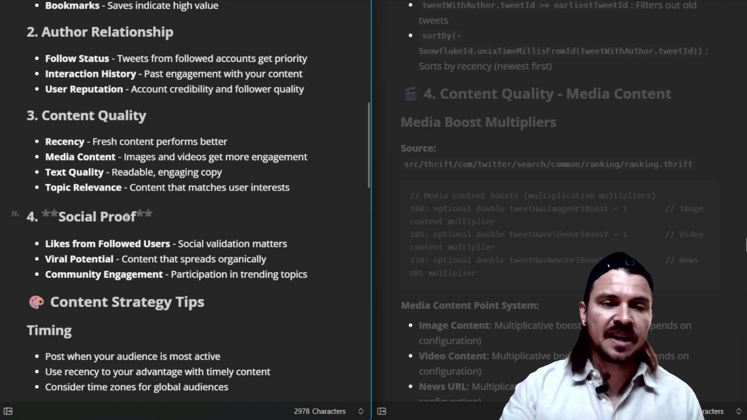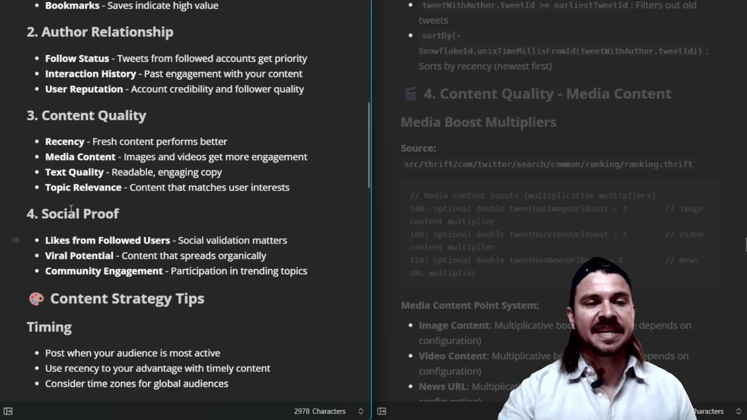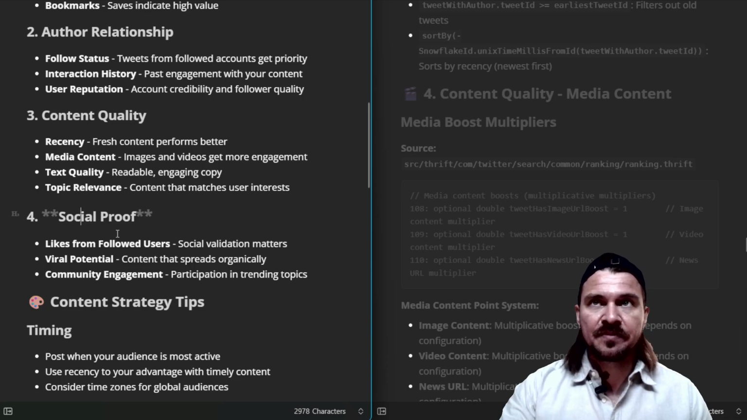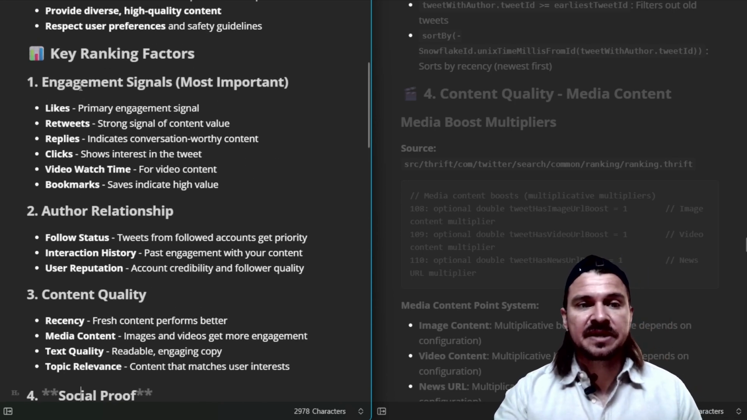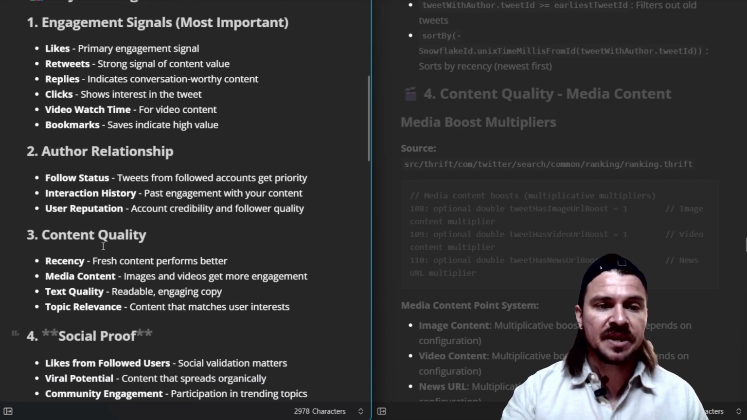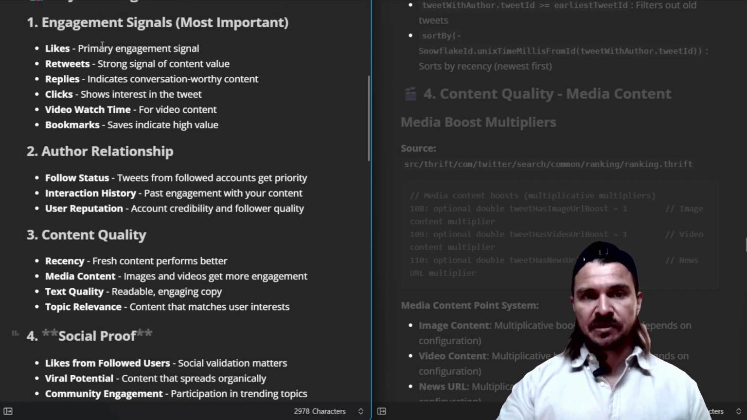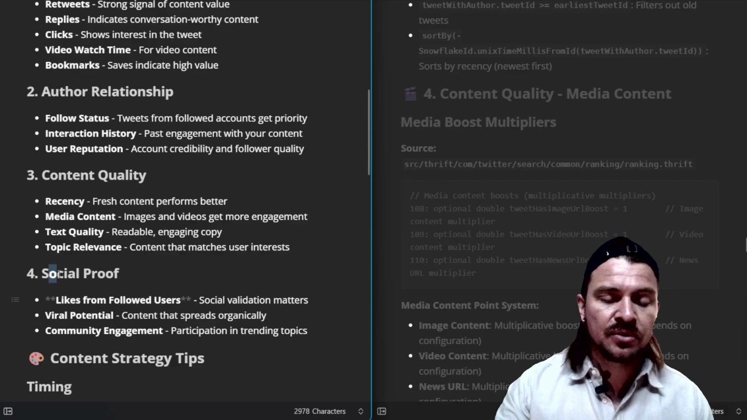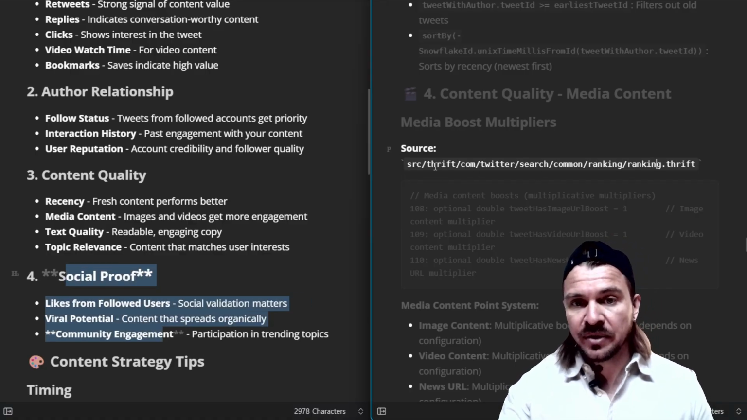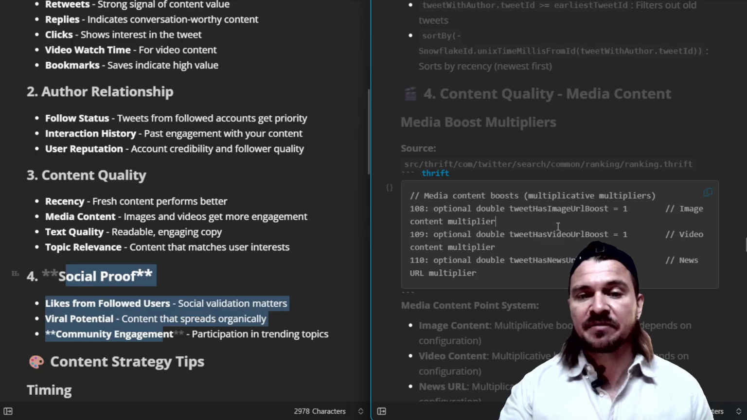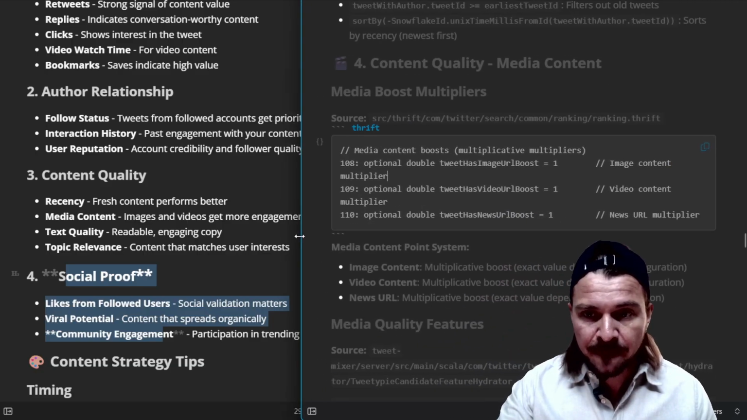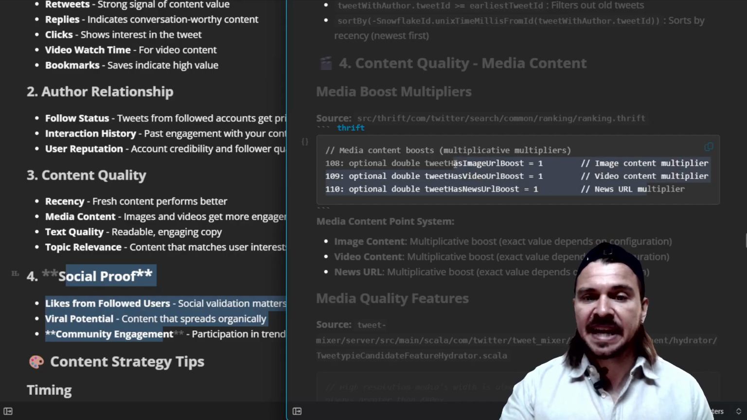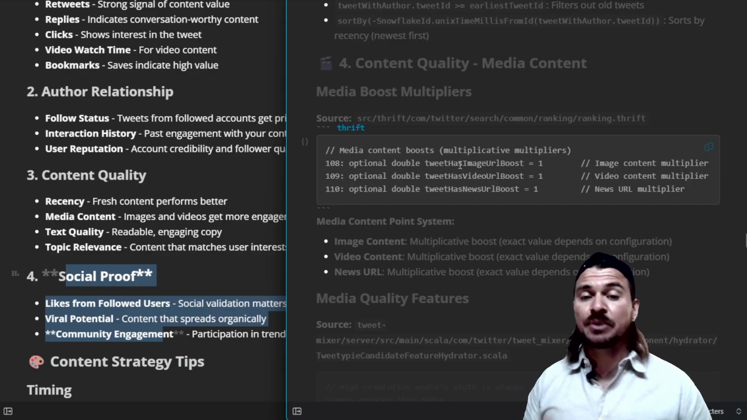And the final one here is, I've called it social proof, but essentially this means is it a good tweet or not, right? And this is less important than these other things. So the engagement signals, author relationship, the timing, content quality, these are all super important. The social proof is important, but less important. These actually don't give you points, they give you boosts. So for example, one type of boost would be, do you have media? Let's make this a little bit bigger. So you can see that if you have an image, if you have video, if you have a trending hashtag, it will actually give your tweet a boost.